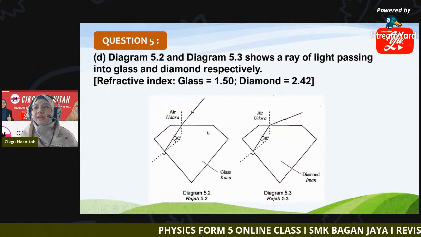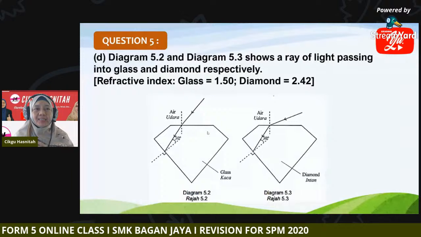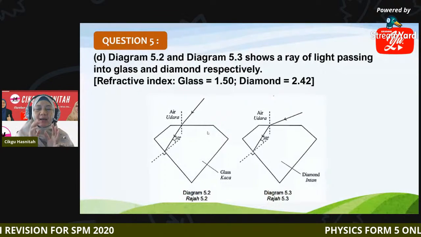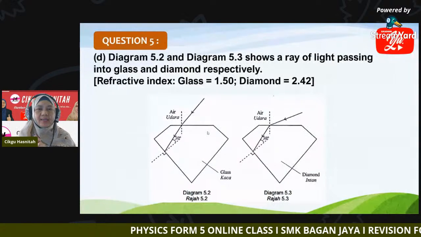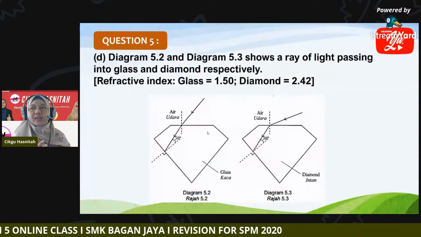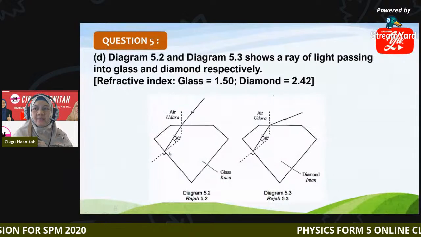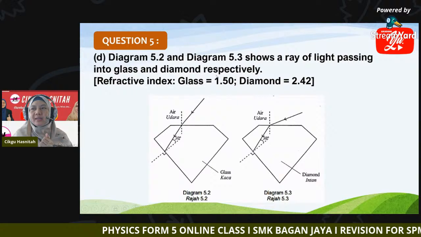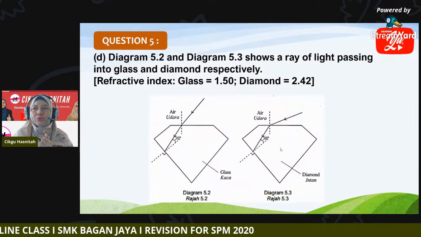Okay, question D. Diagrams 5.2 and 5.3 show a ray of light passing into glass and diamond respectively. So we have diagram 5.2, which shows glass, and diamond in diagram 5.3. Initially the light travels from air into glass and from air into diamond.